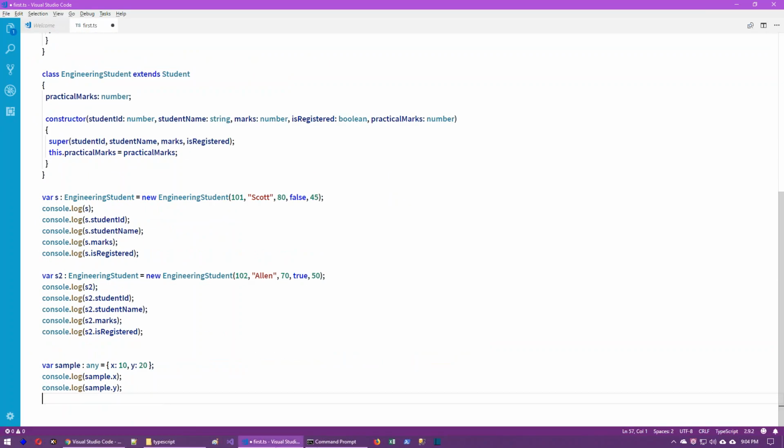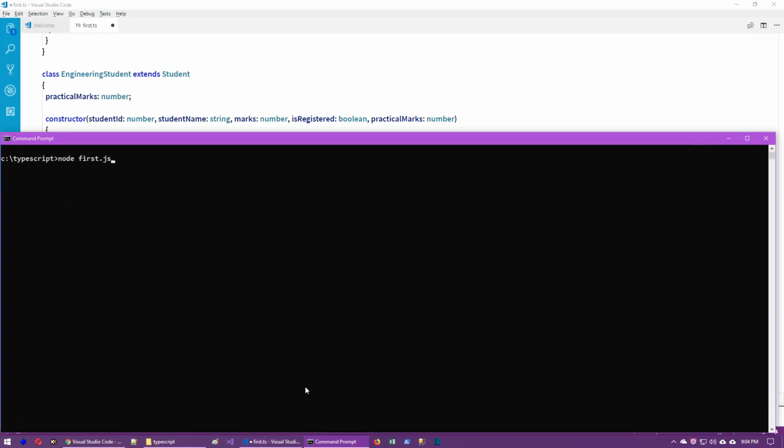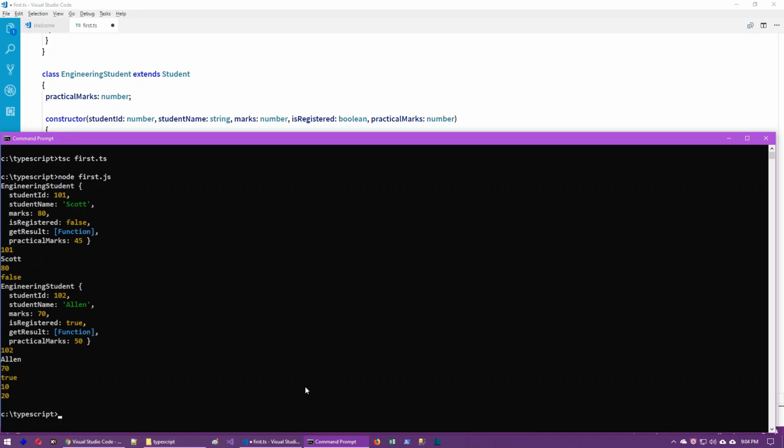Now we can see the example. Let's compile and run this. Now we can see the practical marks also printed.